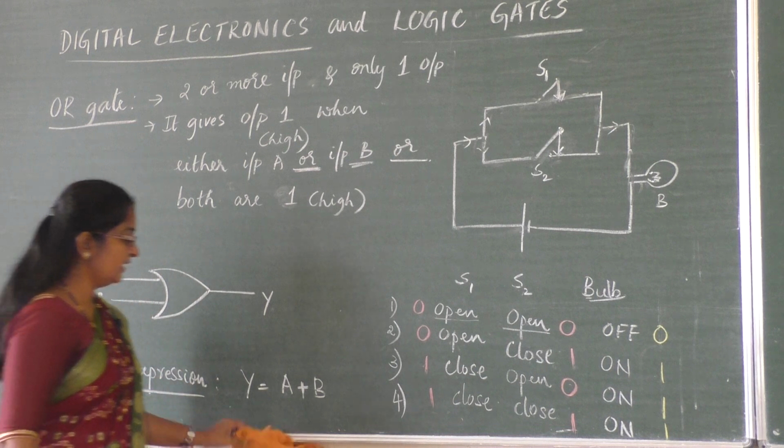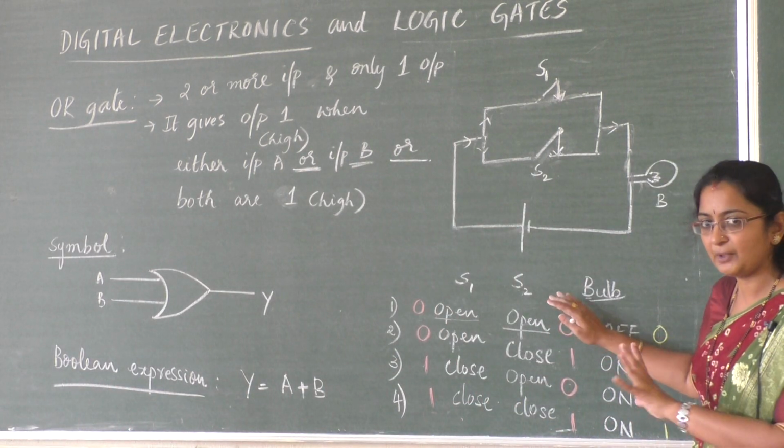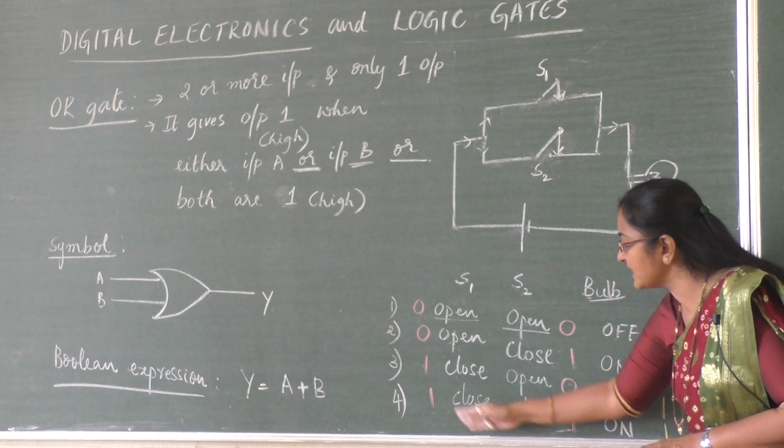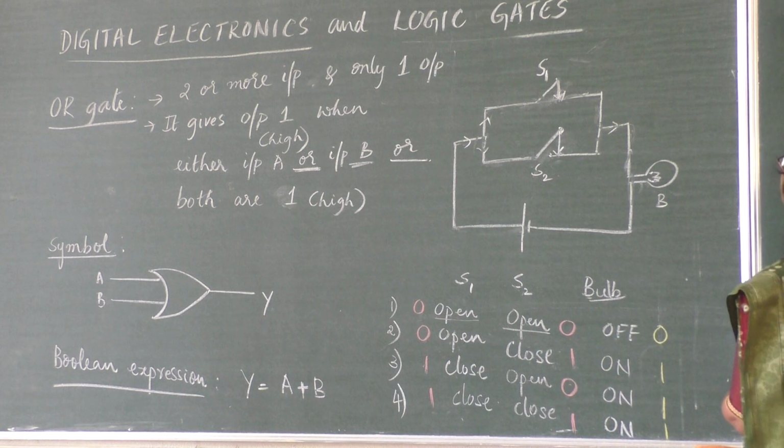So next, let us study its truth table. Truth table is very simple. If you have understood this concept of switching circuit, by seeing these numbers only you can write it for truth table. So note down, students.